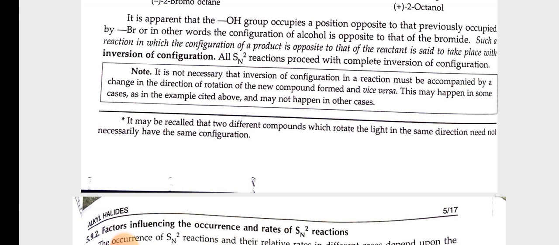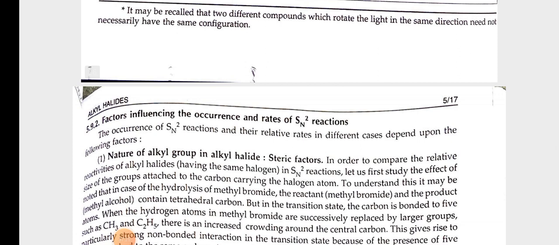Note: it is not necessary that inversion of configuration in a reaction must be accompanied by a change in the direction of rotation of the new compound formed, and vice versa. This may happen in some cases, as in the example cited above, and may not happen in other cases. It may be recalled that two different compounds which rotate the light in the same direction need not necessarily have the same configuration. Factors influencing the occurrence and rate of SN2 reactions.